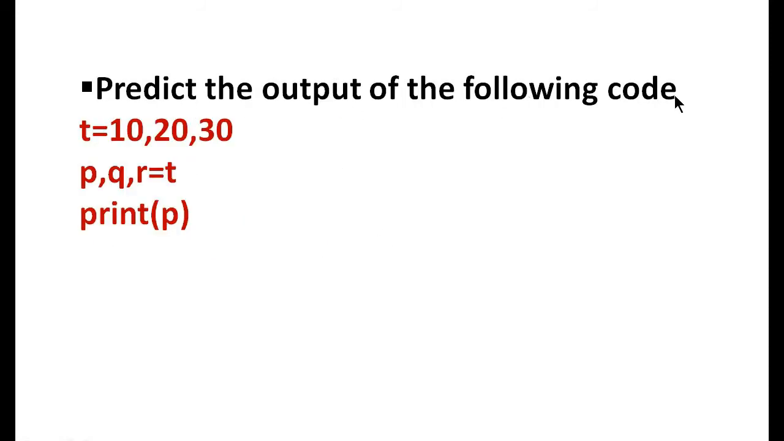Predict the output of the following code. T equal to 10, 20, 30. P, Q, R equal to T. Print P. This you can answer now. T is a tuple with elements 10, 20 and 30. Then the elements in that tuple are assigned to 3 variables, P, Q and R. Then what will be the value of P? It is 10. Packing and unpacking. Clear?